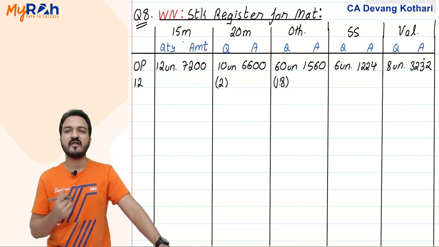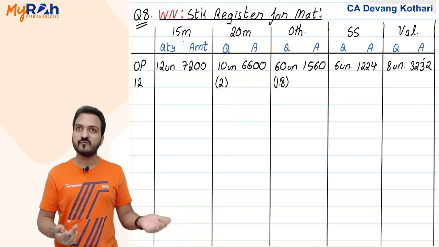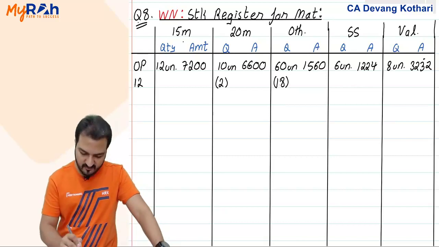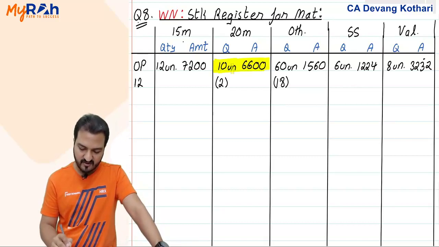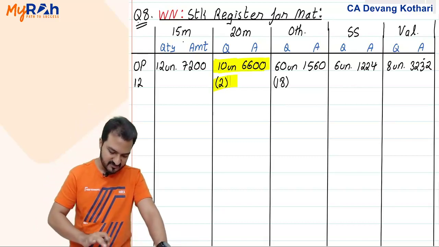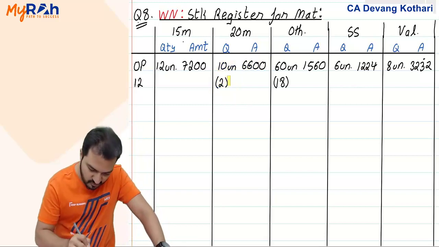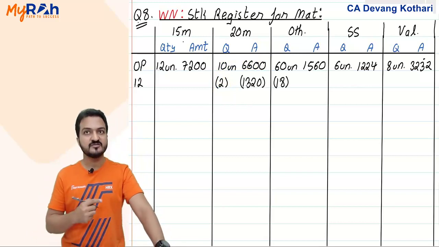But what will be the value of these materials issued? Right now there is only one value. So you find the value as per the current rate. Current rate value you can get from this amount here. All you have to do is 6600 divided by 10 into 2. 6600 divided by 10 into 2 is 1320, which is the value of materials issued here.